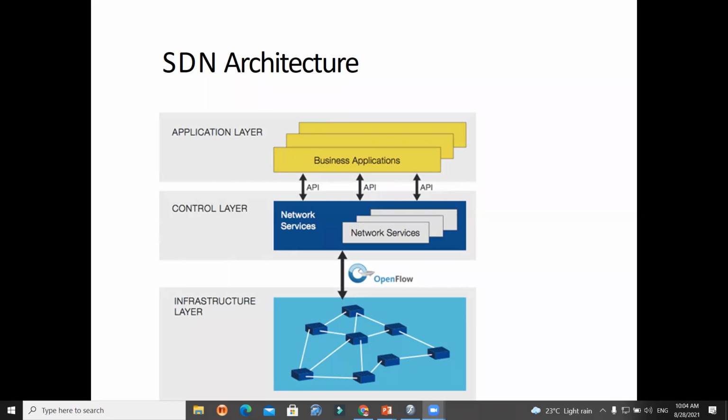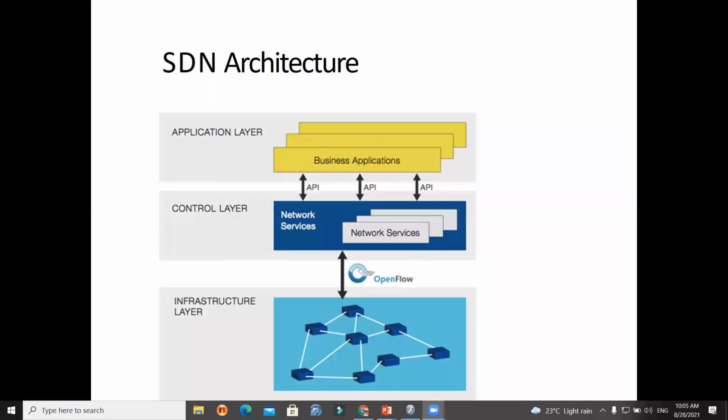Meaning, if the client makes any change, the same change will be reflected, and accordingly the team will start working. So it is not like a rigid structure is there. Rigid structure in the sense of the traditional structure: once the requirement is there, I will work according to the requirement only. This is not the case in agile methodology. So software defined network is working on agile technology also.